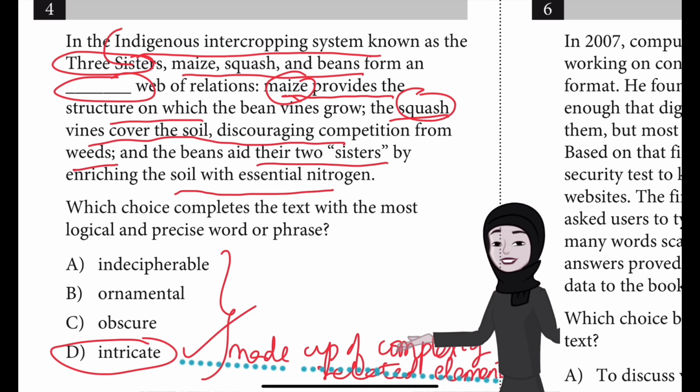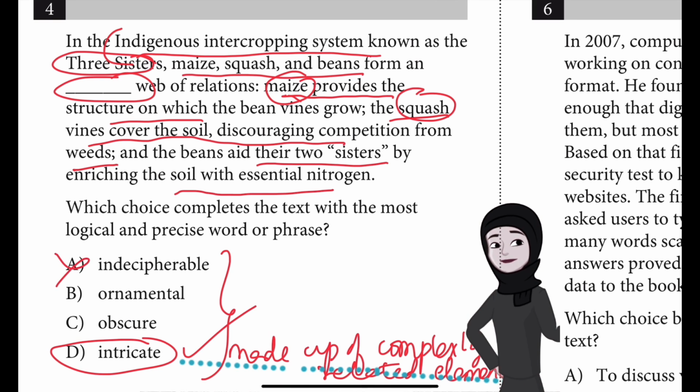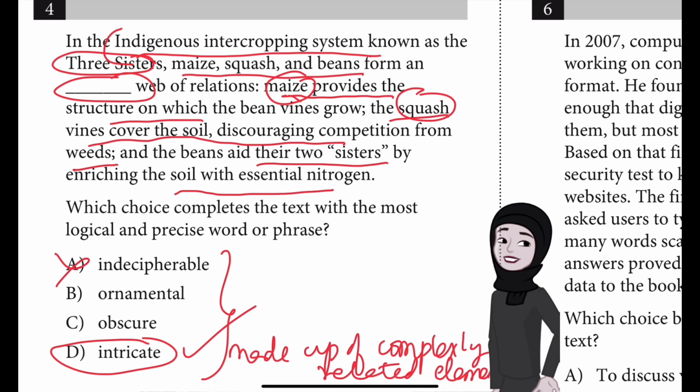The text's description of these interactions, that is the beans growing on the maize stalks, the squash vines keeping the weeds away, and the beans adding nutrients that the maize and squash use, provides context suggesting that this web of relations is intricate.